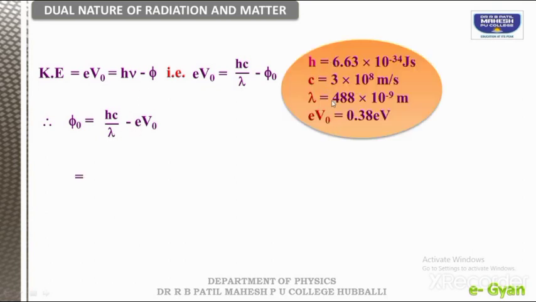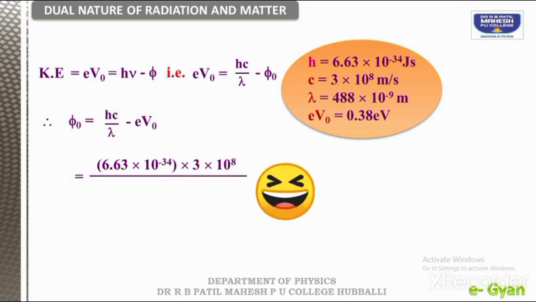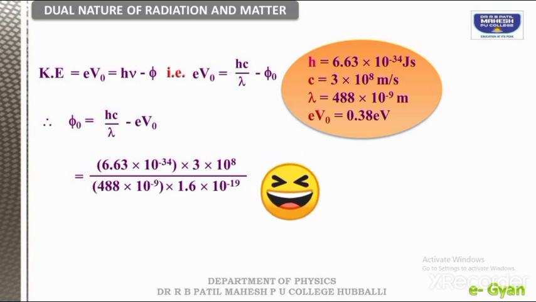Now we have all the data: h, c, lambda, e into V naught. So just insert the values and find it. So simple problems in physics, right? First point, read the question, take the given data, use the required formula, insert the values, and calculate. You will definitely come up with the result, right?